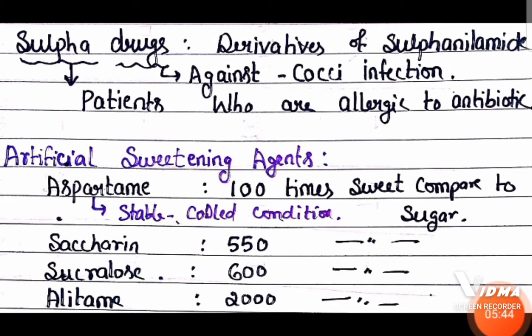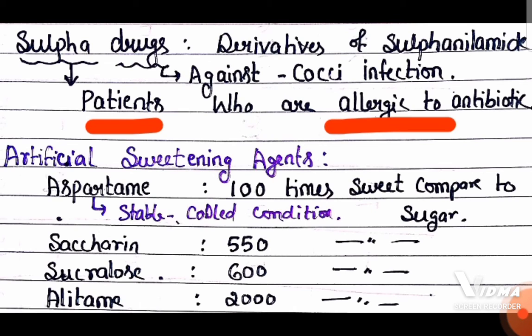Then sulfa drugs, as I said, are used to treat cocci infection. Cocci is a spherical shaped bacteria. It's a derivative of sulfonamide, and it is applied on patients who are allergic to antibiotics.